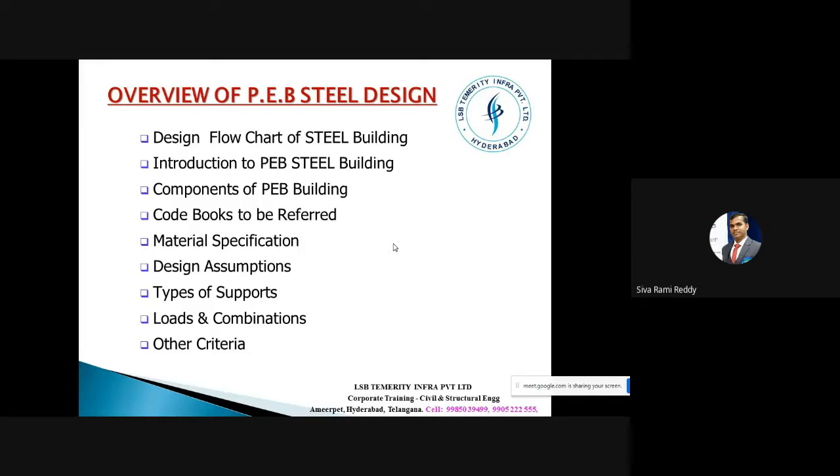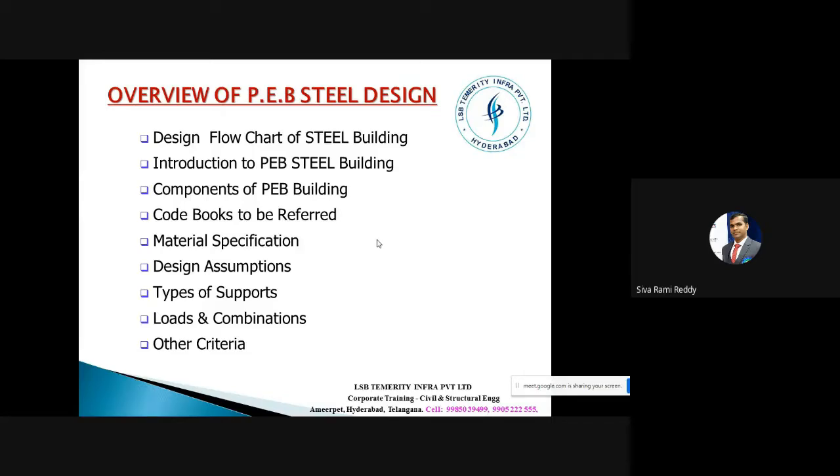But when it comes to the steel building, trust me, there are a number of profiles. Like you can say I sections, channel sections, and then double angle sections, and then equal angle, unequal angle sections. You can select a number of profiles and you can just join them as we wish.